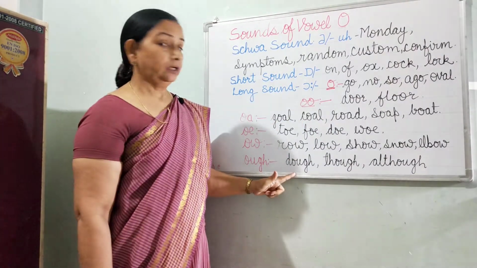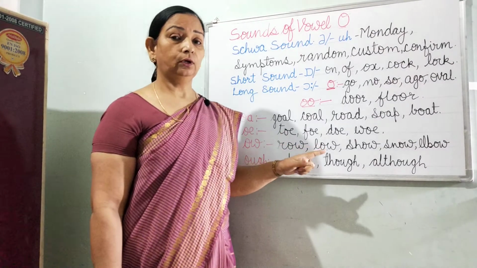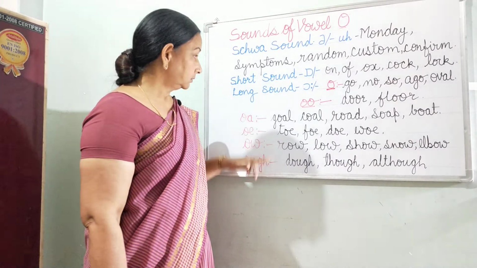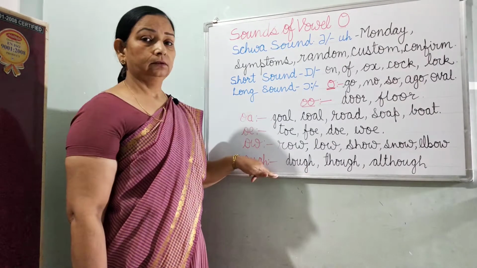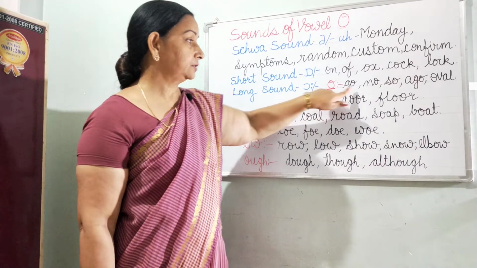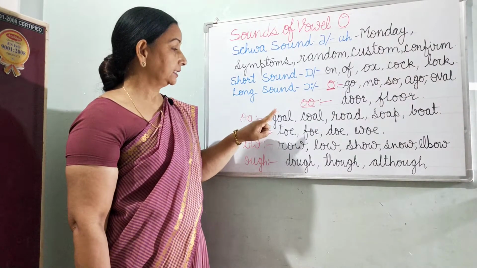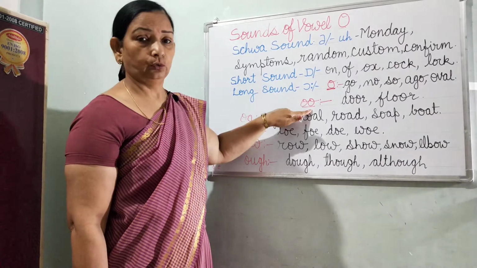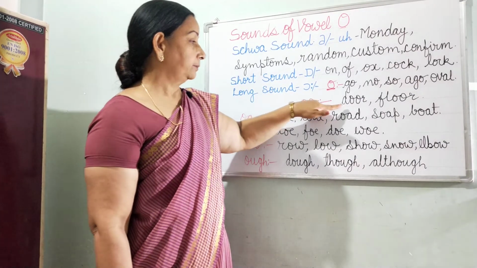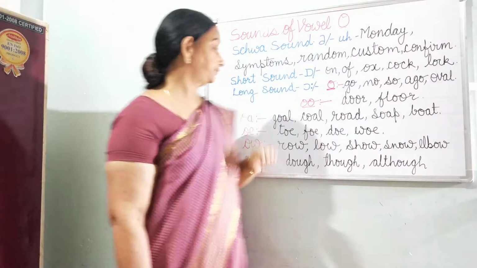This long O has 7 spelling patterns. Sound is the same, long O, but spellings are different, and there are 7 different ways of spelling for long O sound. One is this single O, as we saw in the words go, so, no, ago, and oval, local, vocal, etc. Next is OR. Very few words are like this. Example words are door, floor.